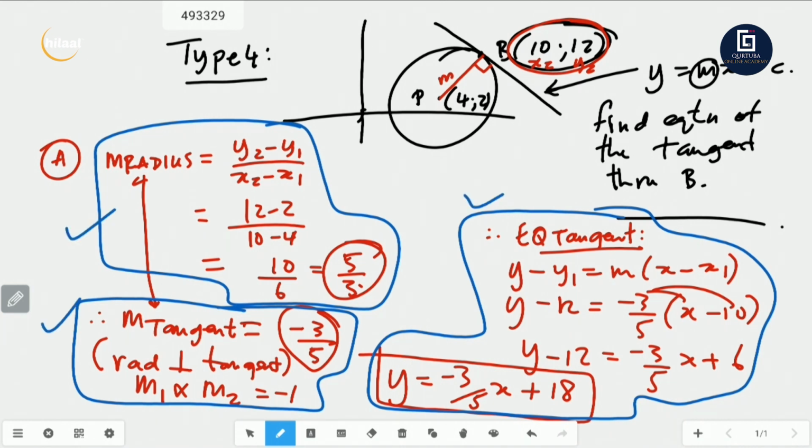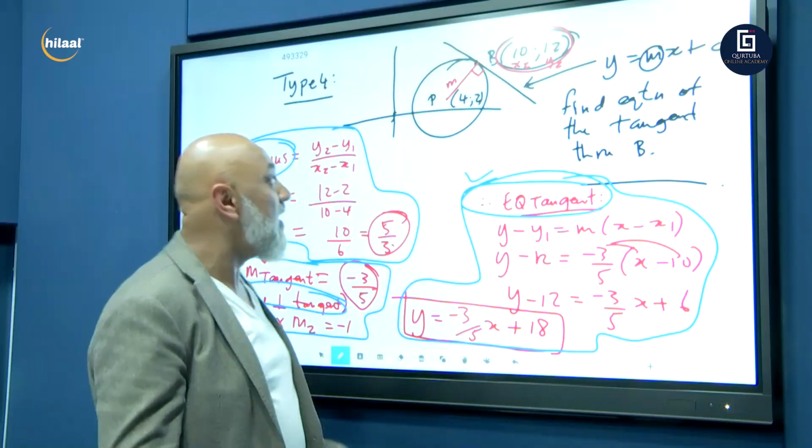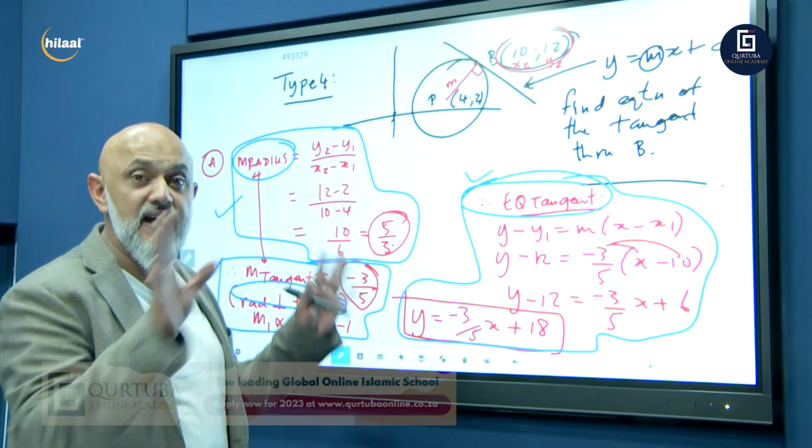The m of your radius, there we go, 5 over 3. The m of your tangent, minus 3 over 5. Why? Because your radius is 90 degrees to your tangent. And then your equation of your tangent, y is equal to mx plus c, or y minus y1 equals m into x minus x1. Okay, guys, that brings us to the end of this.